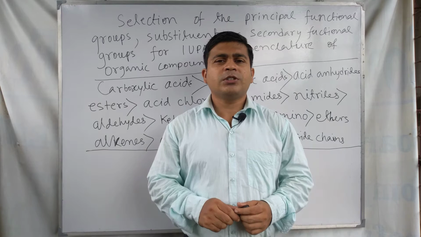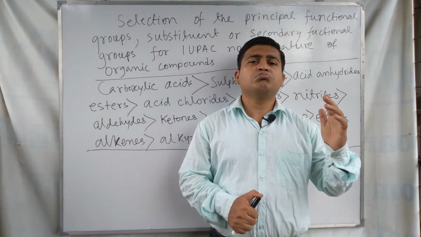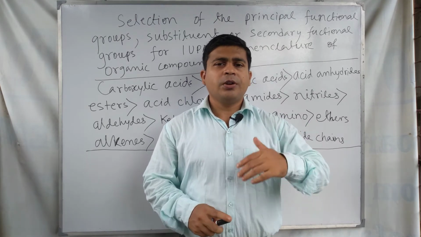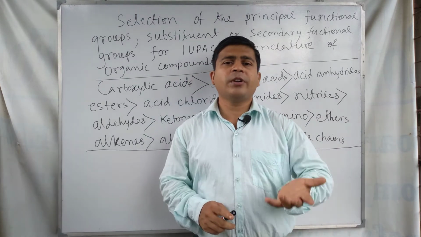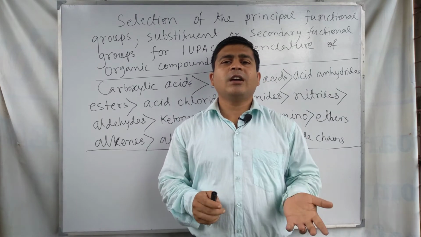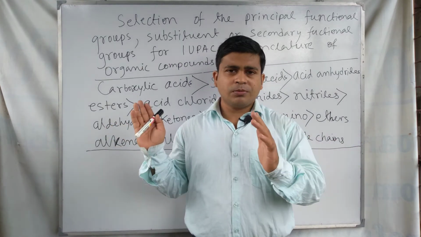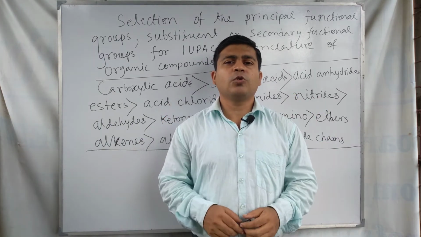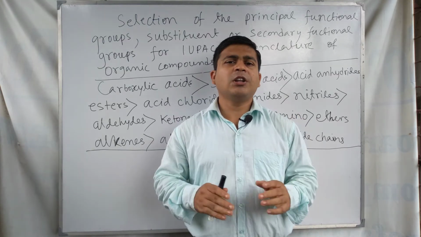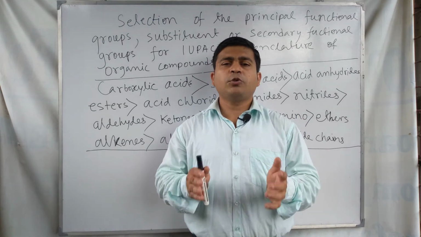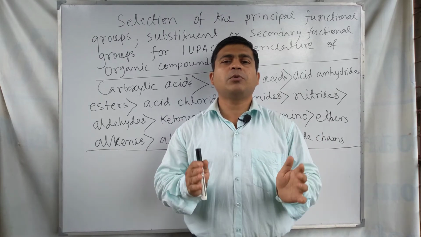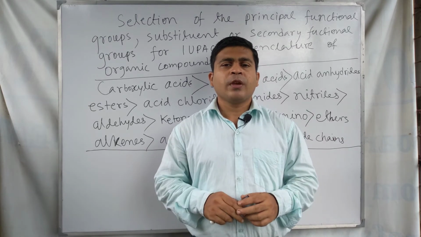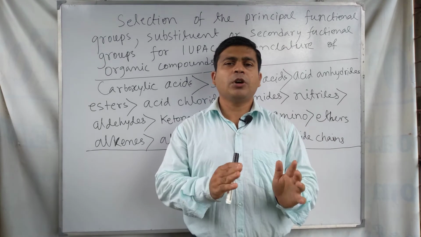For IUPAC nomenclature, when a compound has more than one different type of functional group, terms like principal functional group, substituents or secondary functional group come up. We have to select the principal functional group among the different types of functional group present in the organic molecule, and after that we write the IUPAC name of the organic compound.